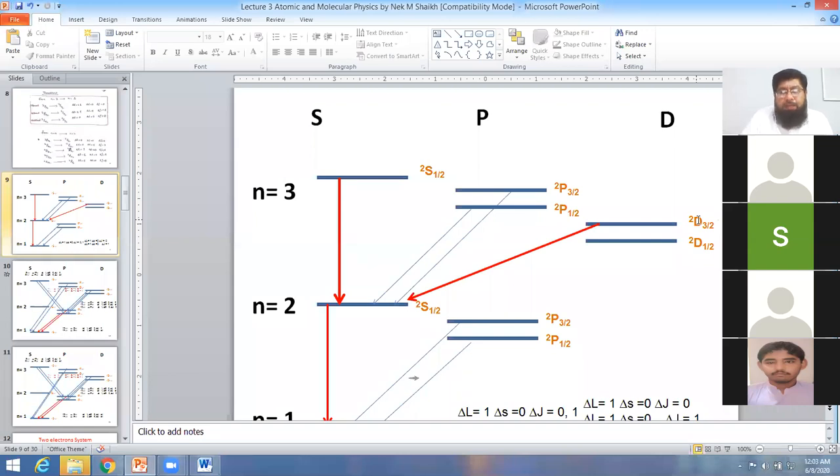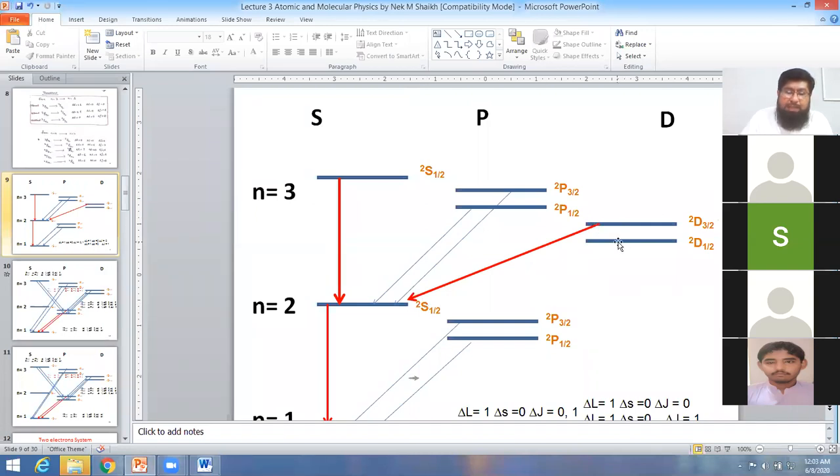In the d orbital, L is equal to 2. Here it is the s orbital, L is equal to 0. So from 2 to 0, delta L is equal to 2. So 2 is not possible. L must be equal to plus or minus 1. So from d to s, it is not possible.